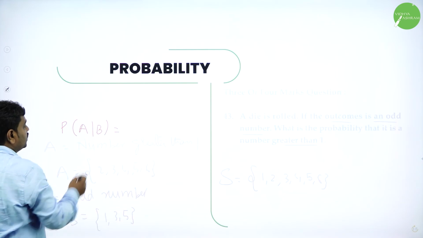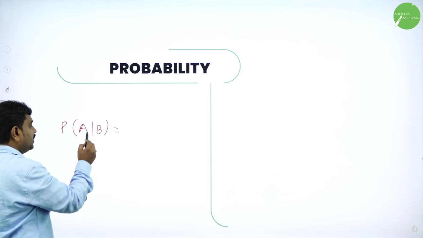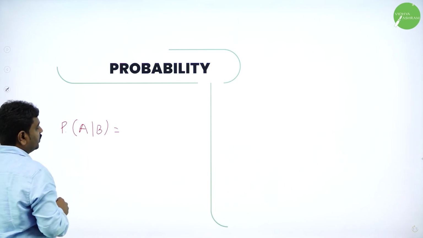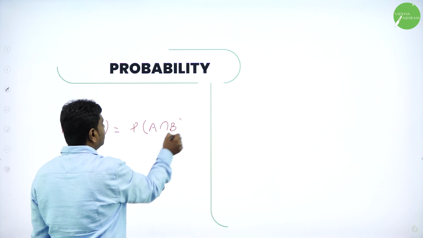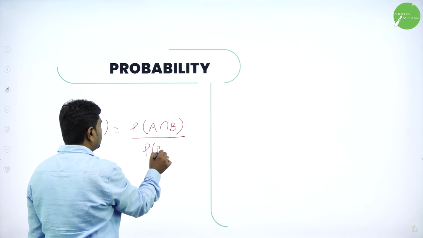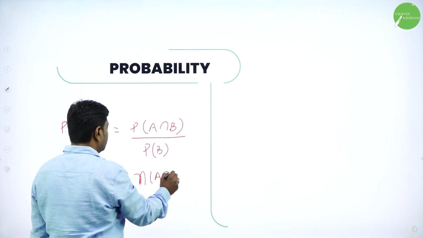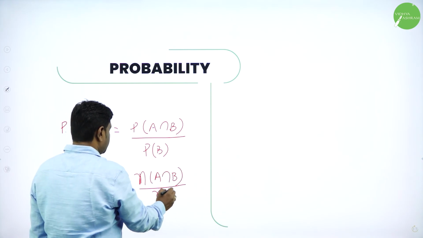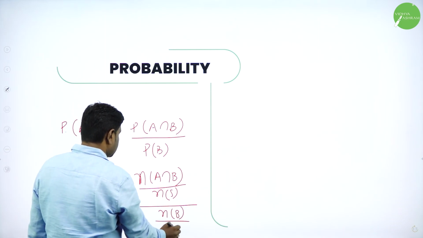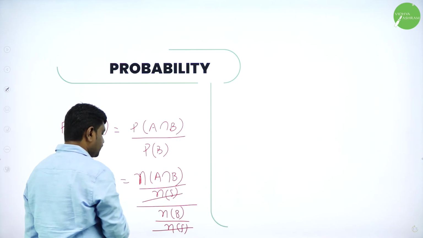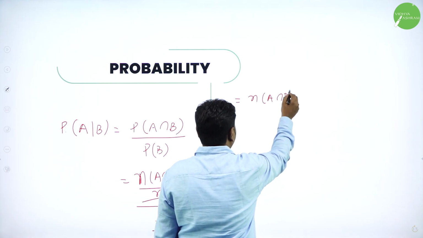A means number greater than 1. What is the probability of number greater than 1 given that it is an odd number? What is P of A by B? P of A intersection B divided by P of B. Conditional probability. P of A intersection B is N of A intersection B divided by N of S. Probability of B is N of B, the number of elements in B, by N of S. You can cancel N of S, and you have N of A intersection B divided by N of B.